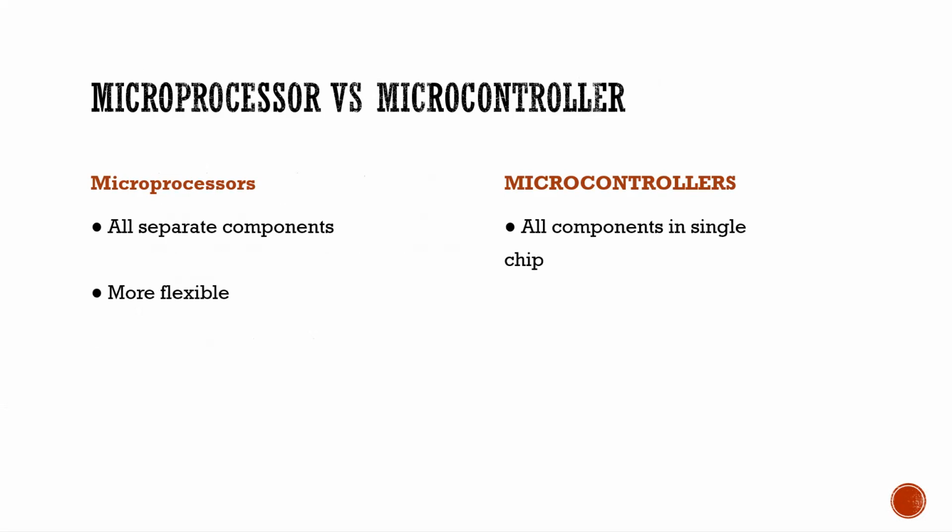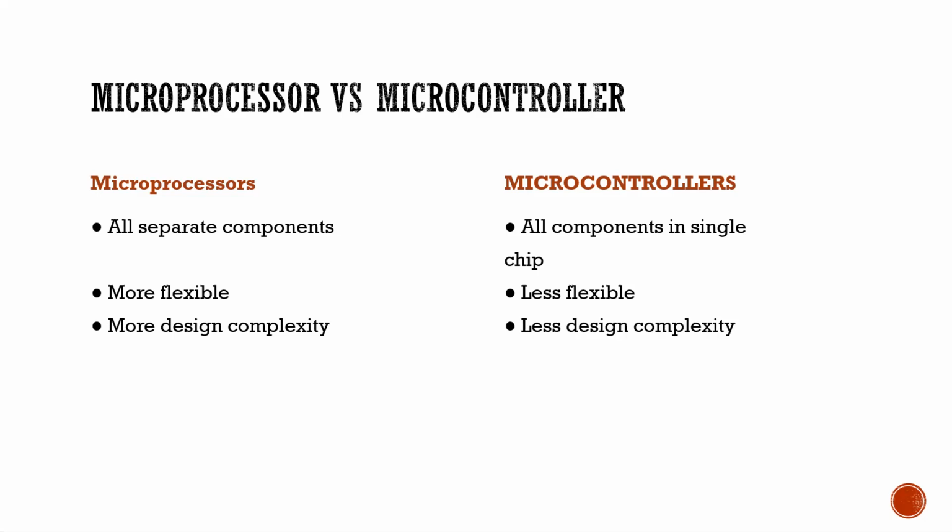Microprocessors are more flexible. They can be used for multitasking programs. Whereas microcontrollers are less flexible. They are designed to do a specific task. Microprocessors have more design complexity, whereas microcontrollers have less design complexity.